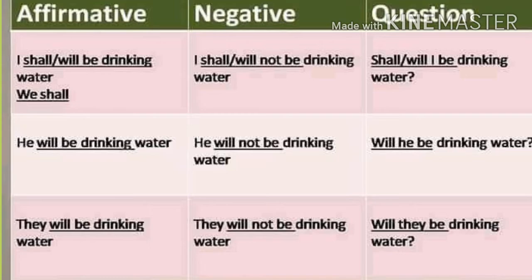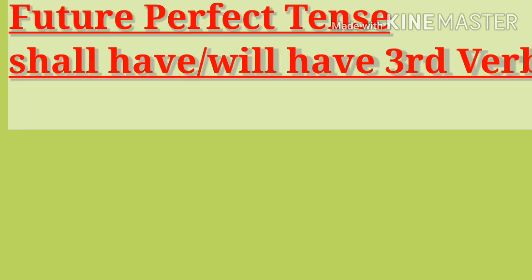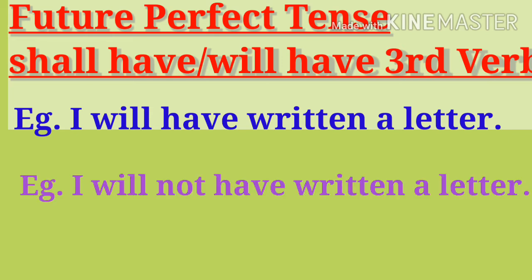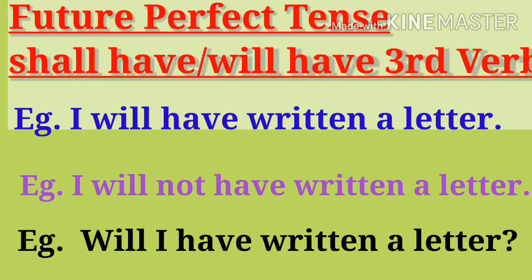Future perfect, use of shall have, will have and third verb. For example, I will have written a letter. Sentence structure: subject, helping verb will have, third verb written and object. Negative, I will not have written a letter. Sentence structure: subject, negative, third verb and object. Interrogative, will I have written a letter? And structure is helping verb, subject, third verb and object.